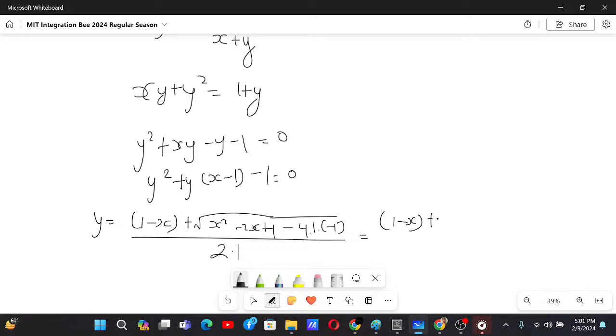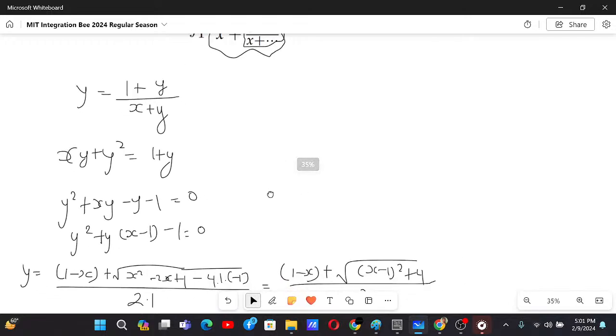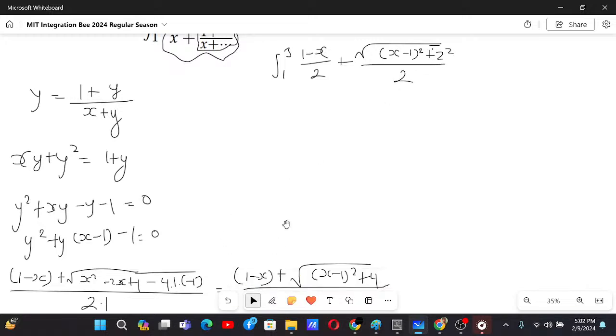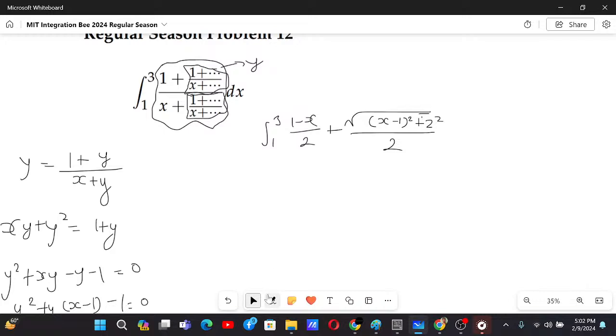I can write this as this thing itself because that will be helpful later on. Let me not change it. Now we have to integrate this from 1 to 3. Integral from 1 to 3 of (1 minus x)/2 plus root under (x minus 1) whole square plus 4, plus 2 square by 2, dx. Now we can take 1 by 2 out, and then this will be ln of 1 minus x by minus 1.